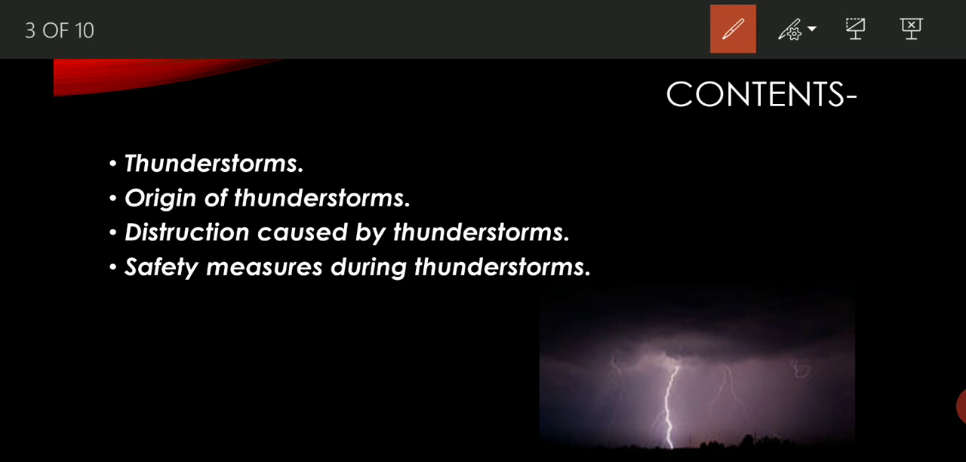Now we have to start to know something about thunderstorm: the origin of thunderstorm, meaning how thunderstorms can be generated, the destruction caused by thunderstorm, and safety measures during thunderstorm.